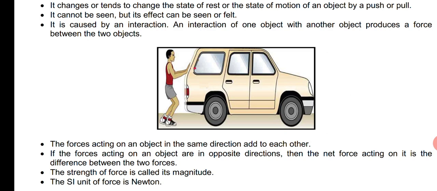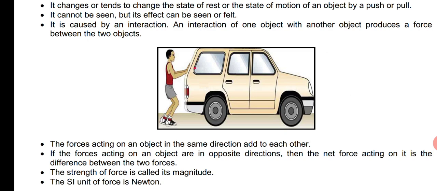The forces acting on an object in the same direction add to each other. Let me give an example. For example, you and your friend are pushing a car. You are applying force F1 and your friend is applying force F2.